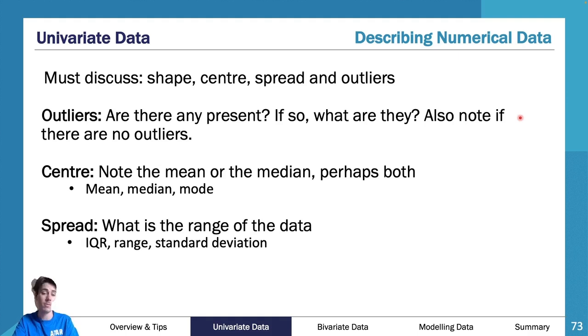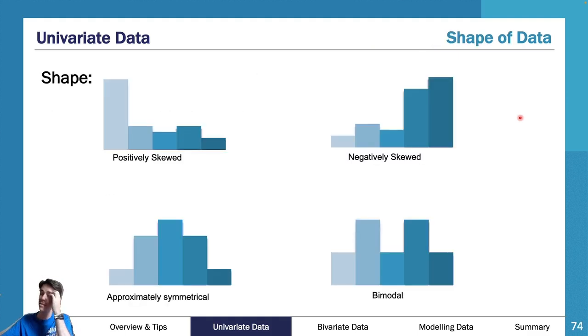Now, the shape is a little bit more confusing. The shape looks like this. So I'll show you some other ones, but this is a histogram. If your histogram looks like this one over here on your left, it means it's positively skewed. It means it tails off into the positive. It's negatively skewed if it tails off into the negative. Now, it doesn't actually need to go into negative values. It just can tail off towards the smaller values. We call this negatively skewed. Approximately symmetrical is the other one. Bimodal has never come up. It was put in their study design a couple of years ago and they removed it, but they never distinctly said you don't need to know it.